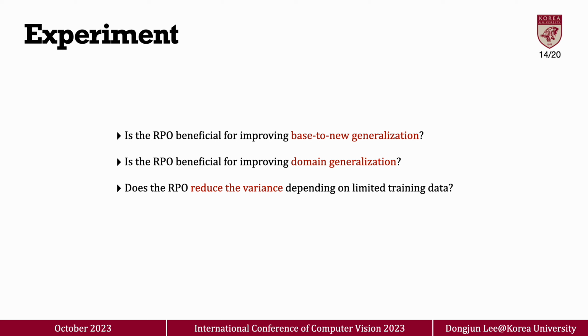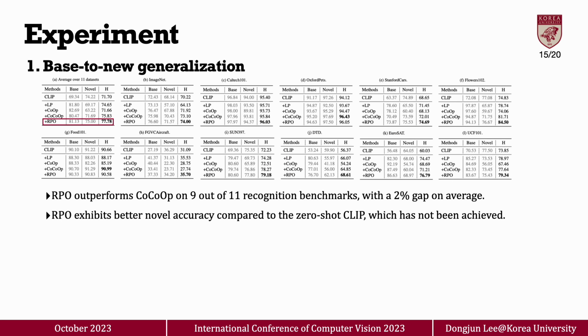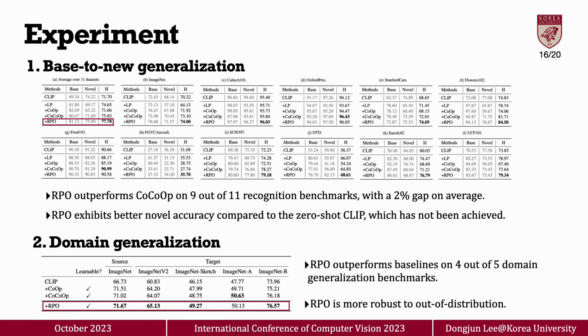Through experiments, we aim to address the following three questions. For the first, in base to new generalization, RPO shows remarkable improvement in the majority of the benchmarks. Also, in domain generalization, RPO shows better domain generalization compared to baselines on 4 out of 5 benchmarks.